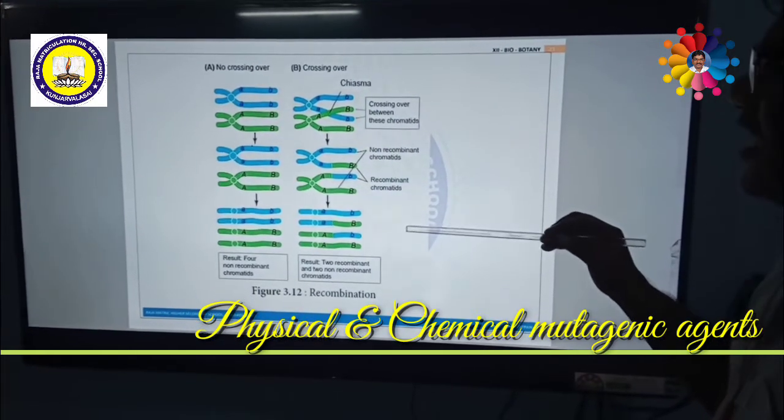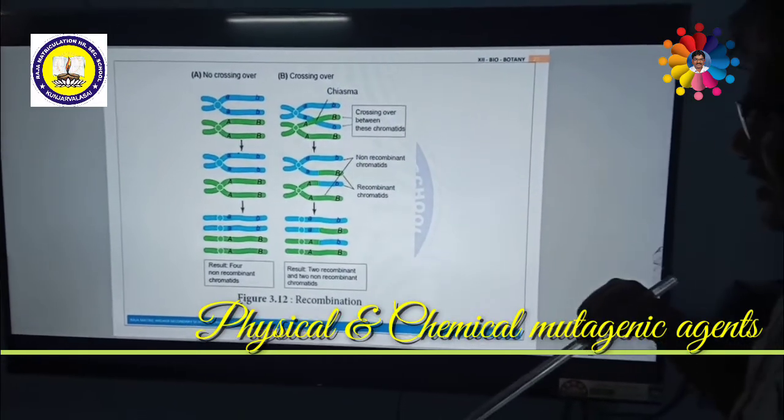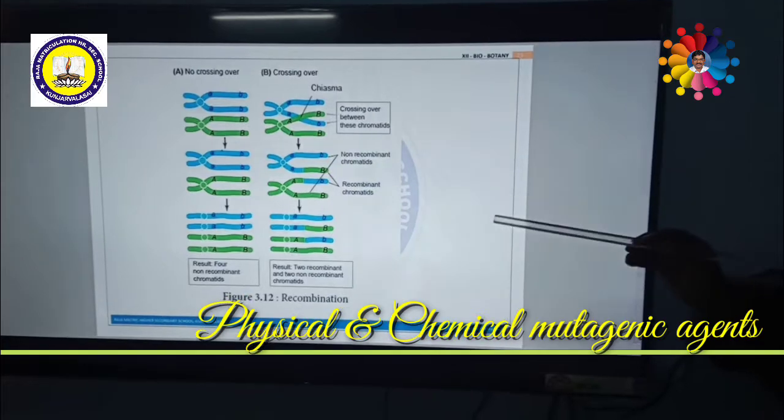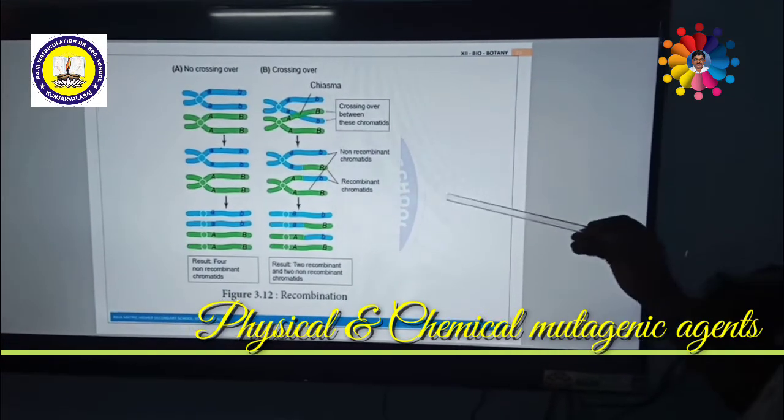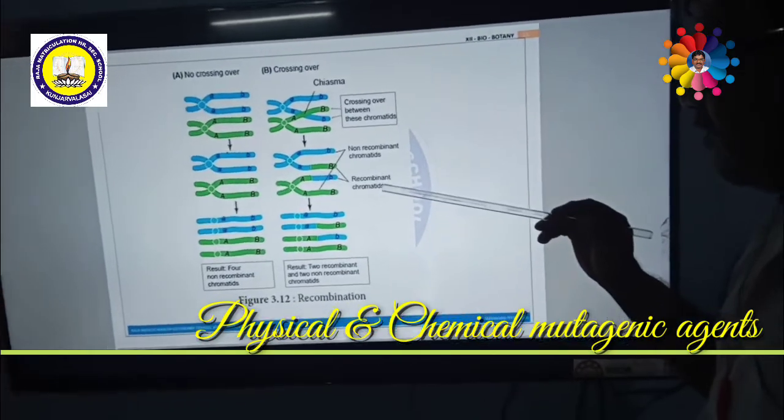Now we are going to see the second category, called chemical mutagenic agents. Chemical mutagenic agents are chemicals which may cause mutations.